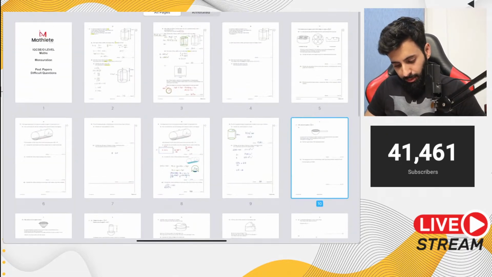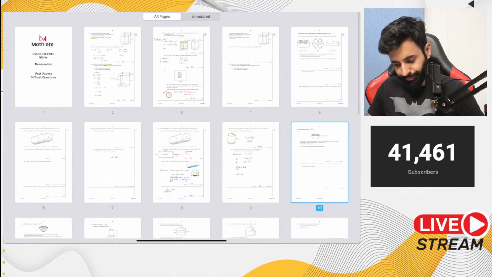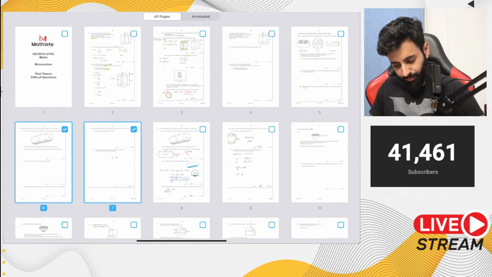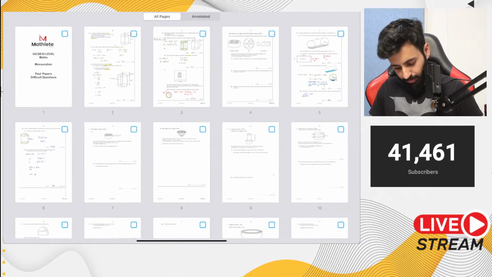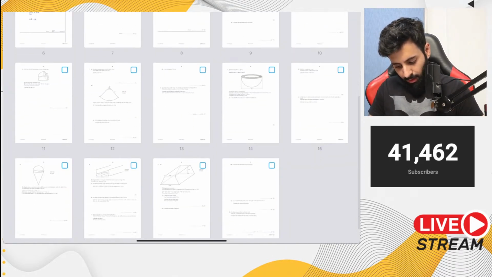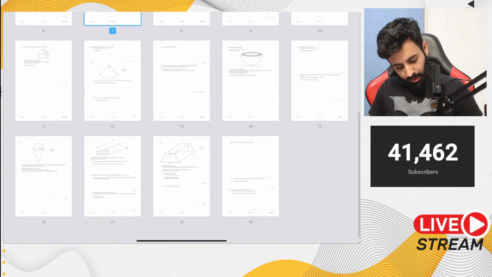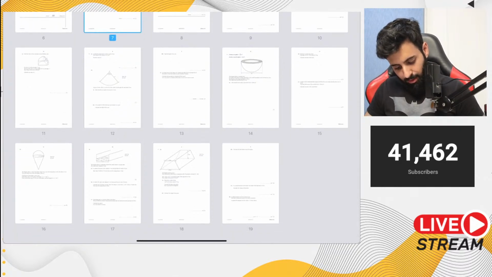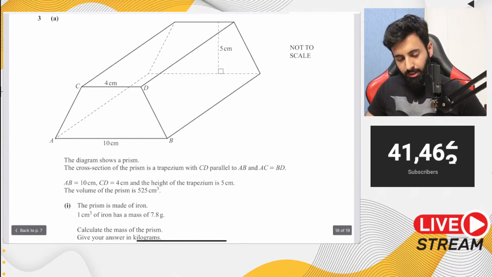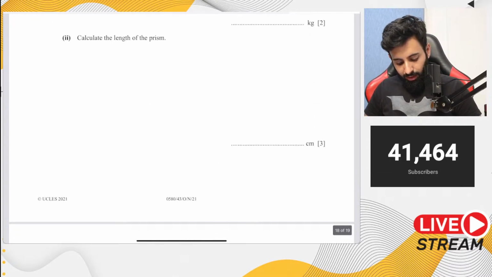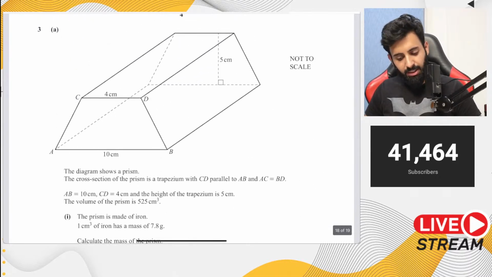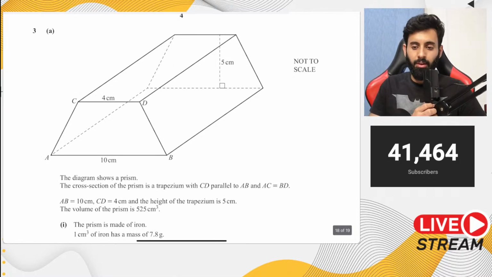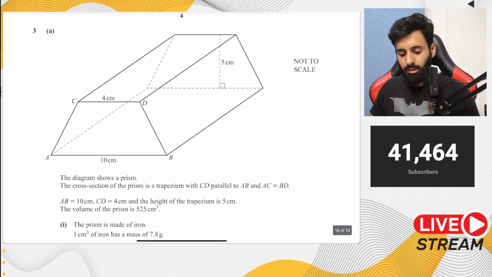Now let me pick another question to solve. Okay, so there's this question that I wanted to solve with you guys. This is an IGCSE question, from October-November 2021, paper 4, variant 3. Just because it's an IGCSE question doesn't mean that it's not relevant for O-level students. It's the same concept.